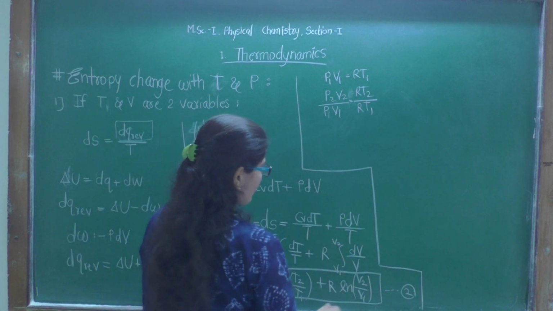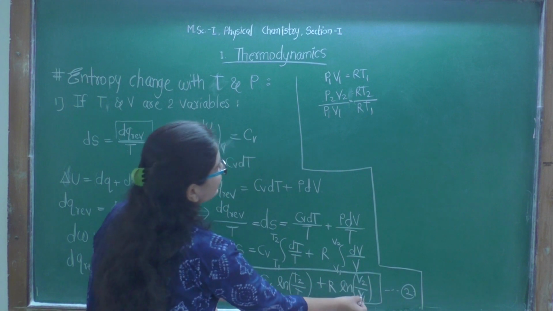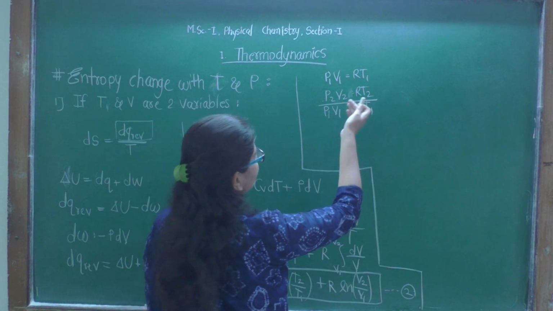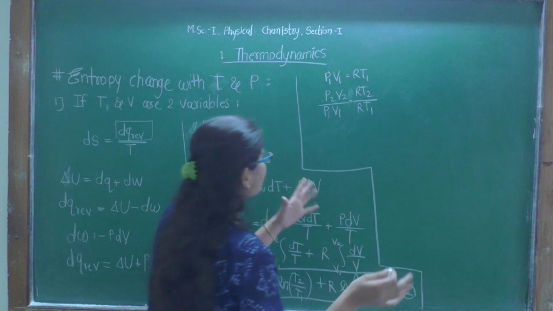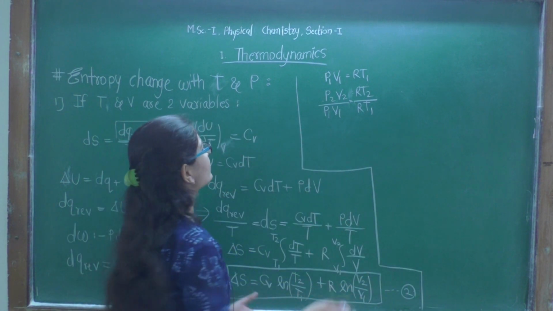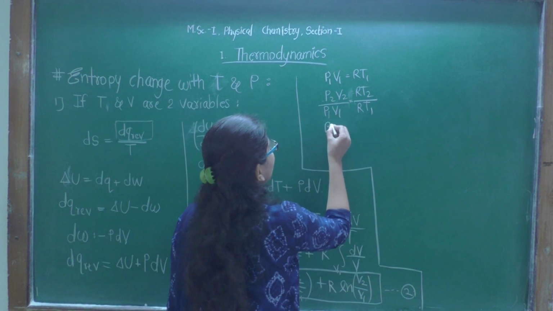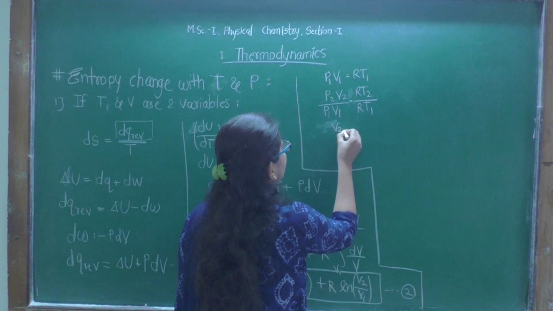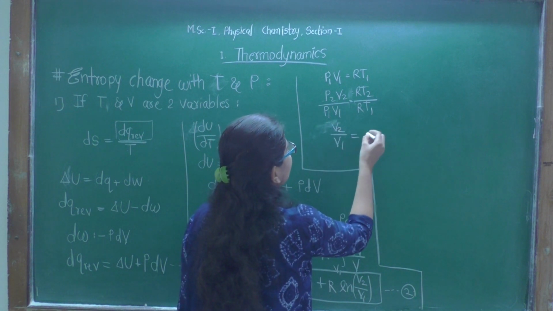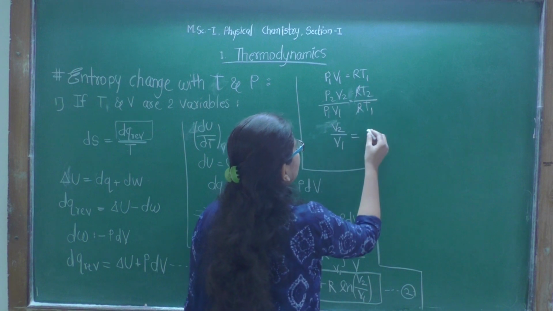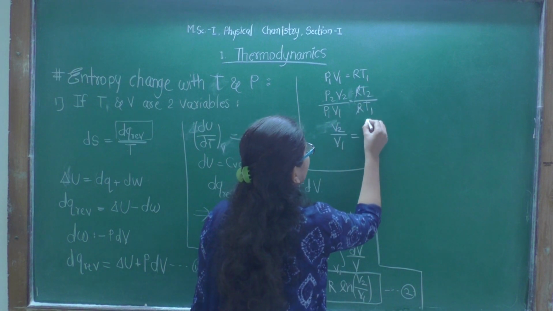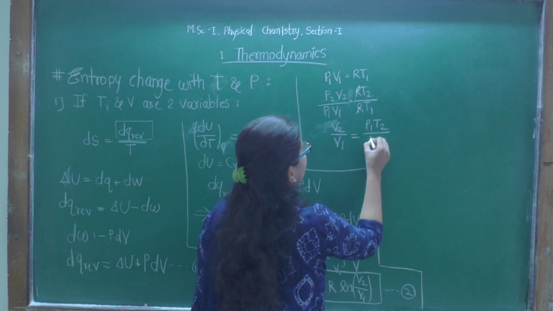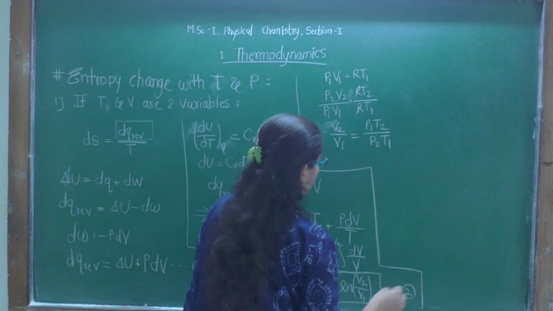Got it? Now we have to substitute P in place of V in this equation. So we are going to get the value of V2 by V1. It will be equal to, R will cancel, so P1 T2 upon P2 T1. Let's substitute.